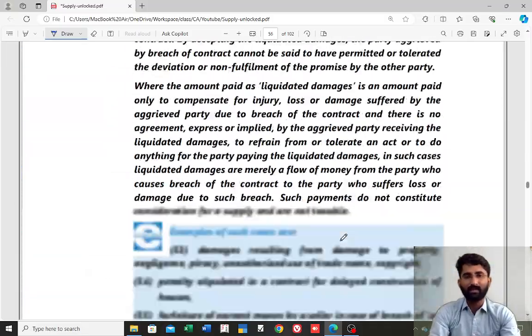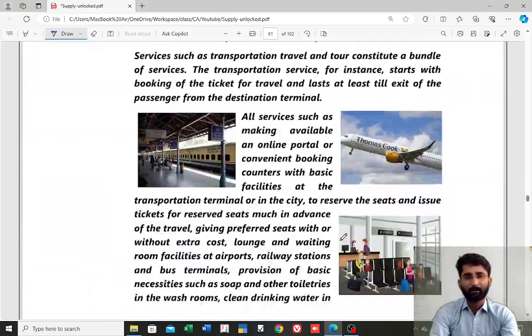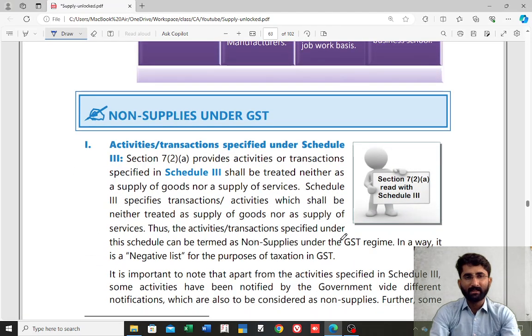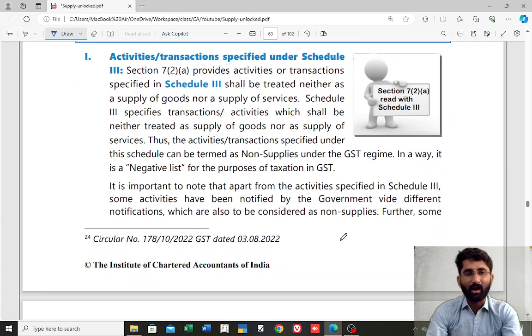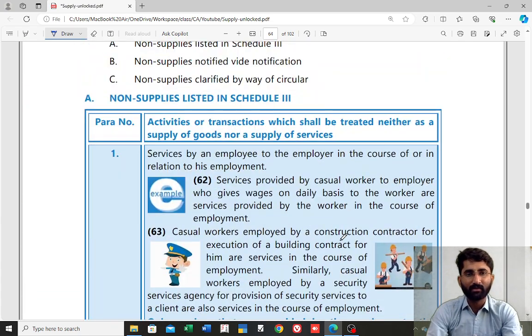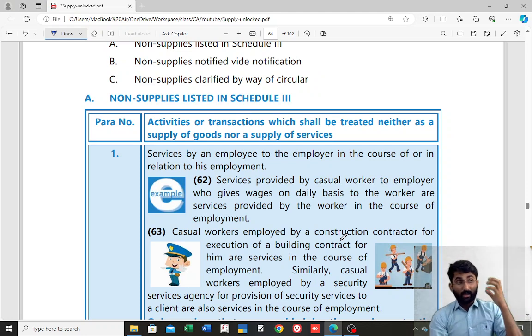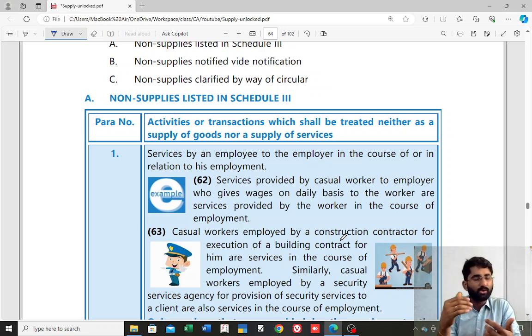There are basically six points that you need to remember for your syllabus purpose. Non-supplies under GST. The activities which are mentioned in schedule 3 are neither supply of goods nor supply of service. Starting from paragraph number 1, employees working for employer, that is neither supply of goods nor supply of service. Don't you think the employee is giving some service to the employer? That is neither supply of goods nor supply of service.